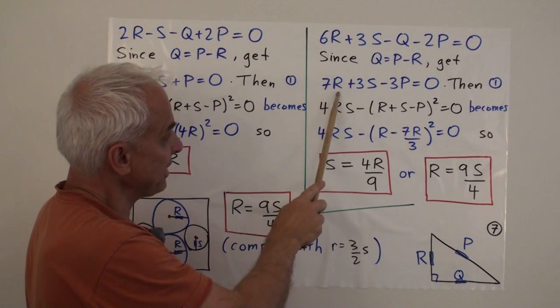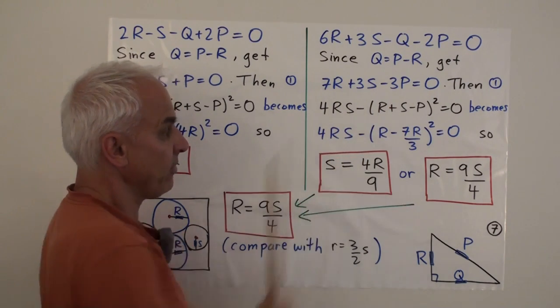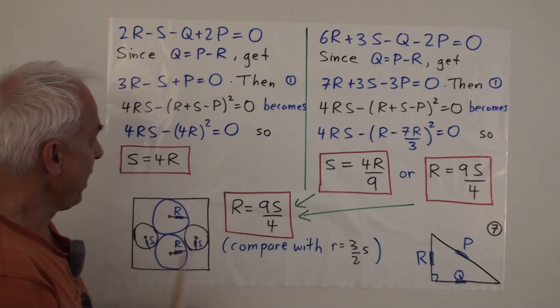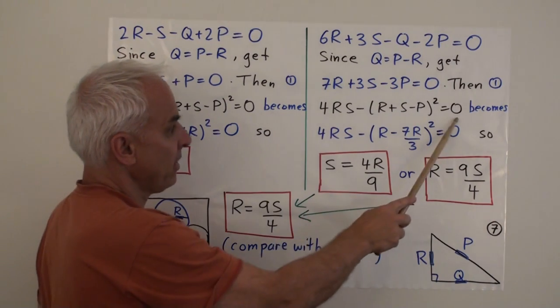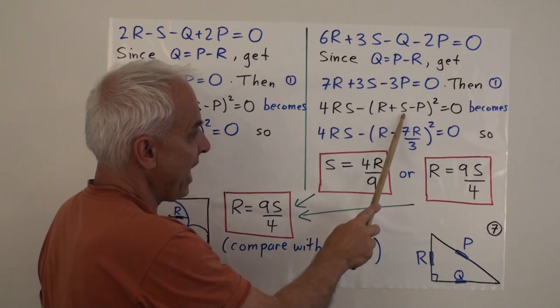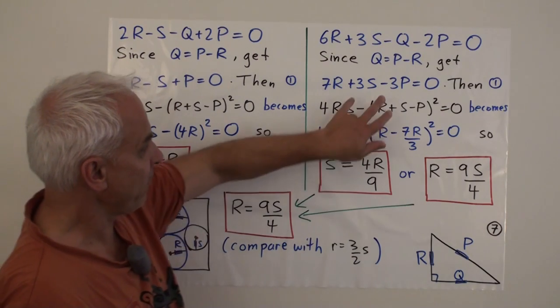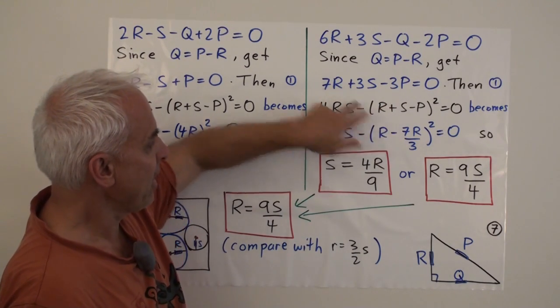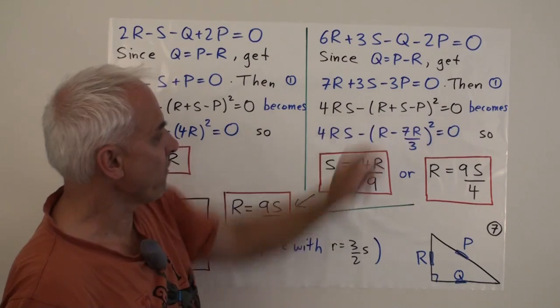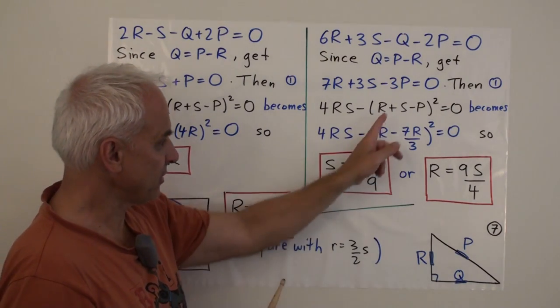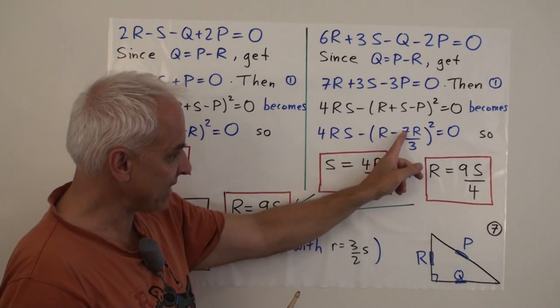Then it simplifies to 7R plus 3S minus 3P equals 0. Then again, the same equation becomes, when we replace S minus P now, from here, we can replace it with minus 7R over 3. So this S minus P is replaced with minus 7R over 3.